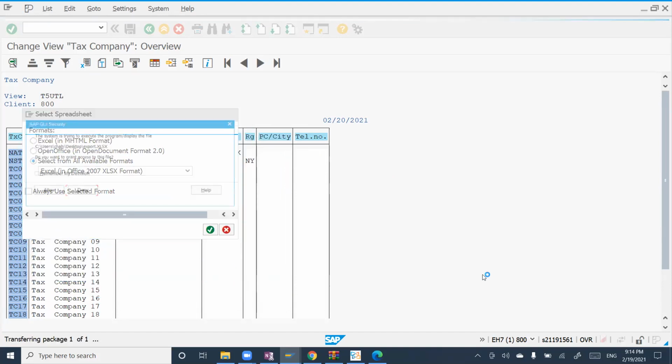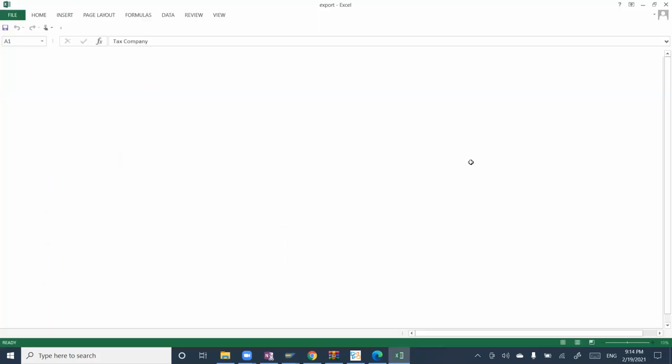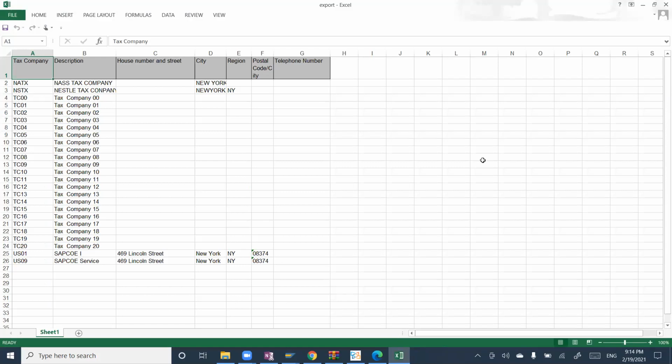In this way, for all of your configuration, you can take a dump of it and prepare one Excel. In the same Excel, you can prepare multiple sheets. This is my tax configuration. This is your BSI related configuration. Similarly, you go to another tab, another SAP node. Go to SAP.